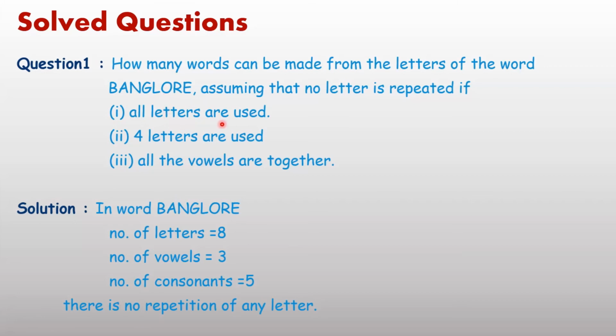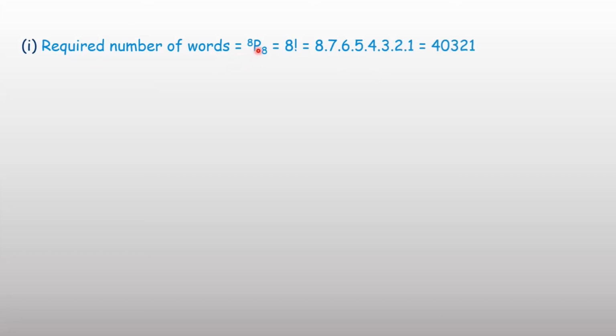Now, first, all letters are used. The number of permutations, right? When all letters are used, the number of permutations means the total number of words. Easily you can write it using the formula. Required number of words is 8P8. If all letters are used at a time, the number of permutations is 8P8, equal to factorial 8. Factorial 8 means the product of the first 8 natural numbers, and you will get the result 40,320.